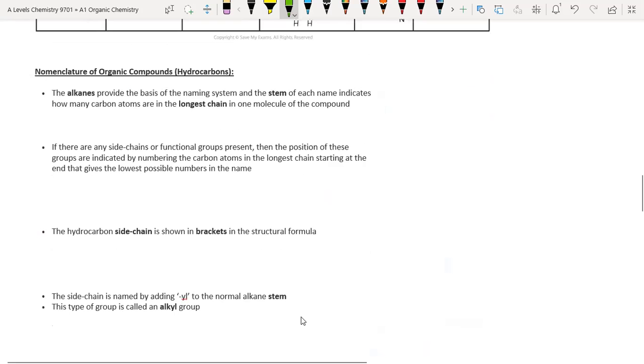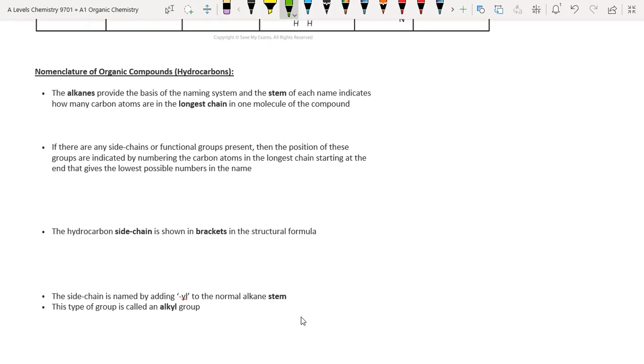Now, our next topic is nomenclature of organic compounds, specifically hydrocarbons. What is nomenclature? Nomenclature is giving a systematic name to an organic molecule or compound.